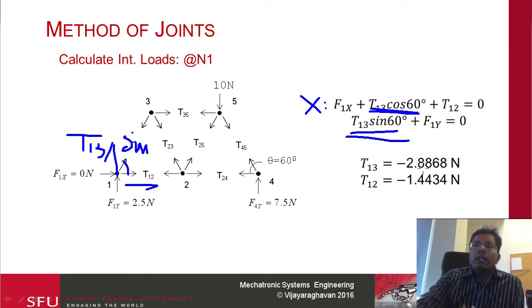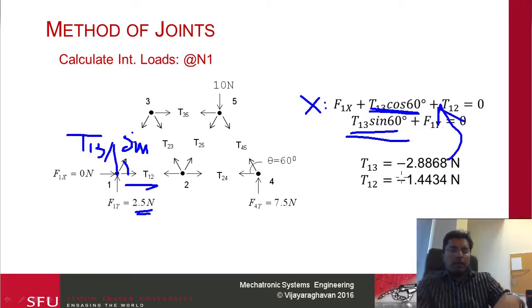I get it as minus 2.8868 because I already know this value, which is 2.5. Then I can substitute this into the upper equation and solve for T12. Fairly straightforward. So we should be able to calculate these values.